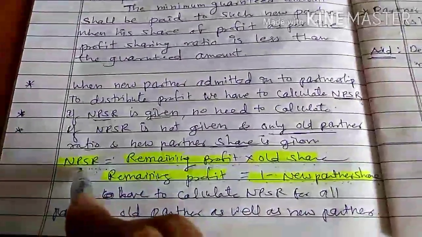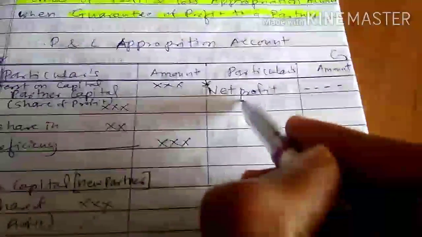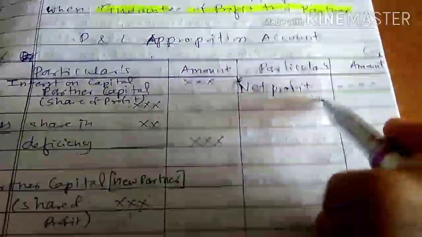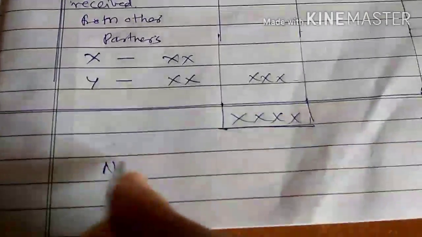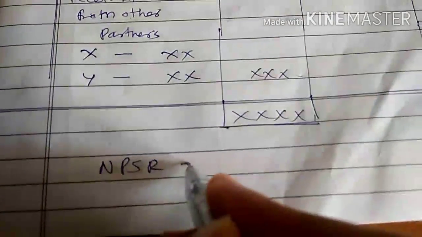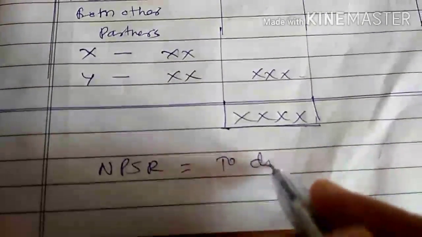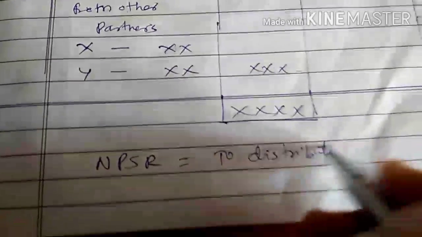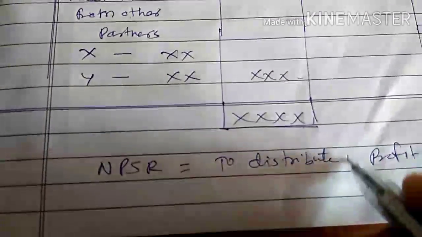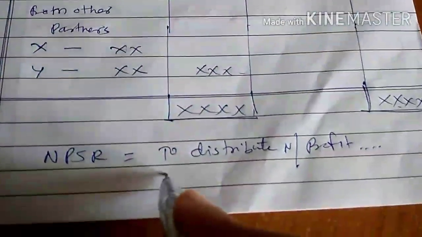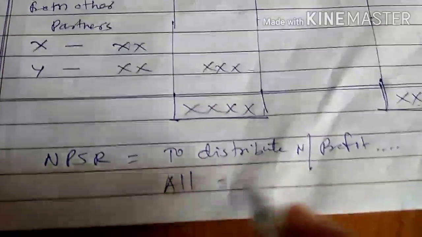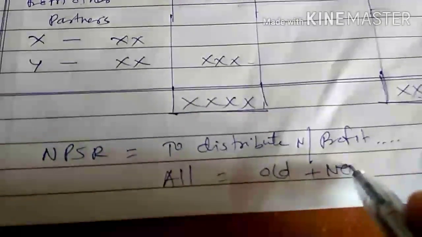Why is the new profit sharing ratio calculated? Whatever the profit of the business, that is the net profit of the business, you have to distribute this net profit among all the partners, that is old partners as well as the new partner.